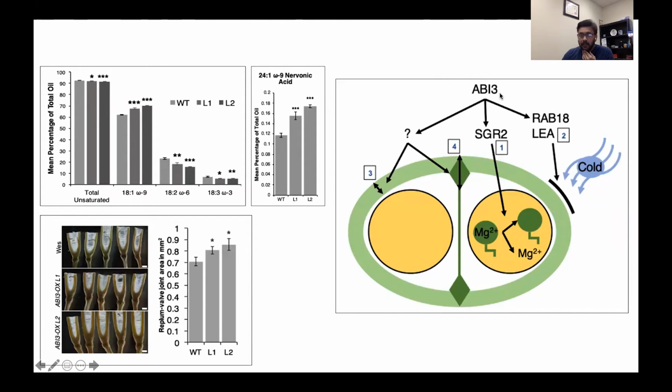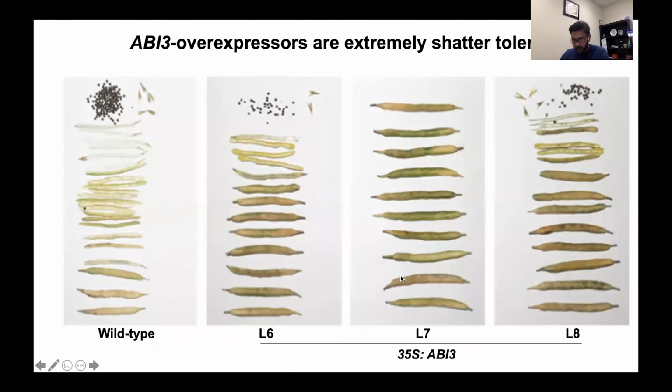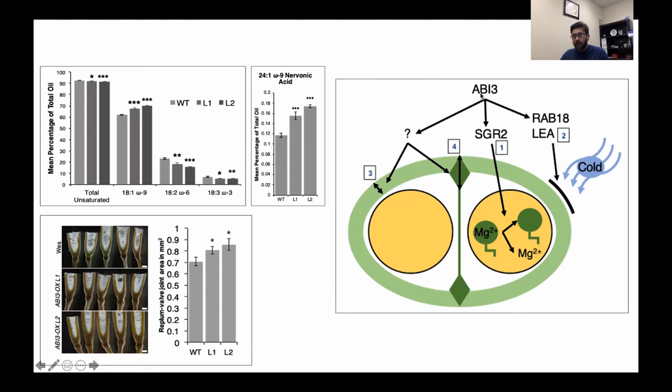So our pathway in the degreening pathway is this. We have ABI3, and ABI3 regulates SGR2 to continue to degreen even after frost. And ABI3 can also upregulate these protective genes that can prevent damage and give the pods in the plant some frost tolerance.